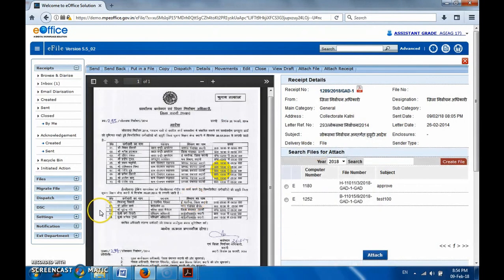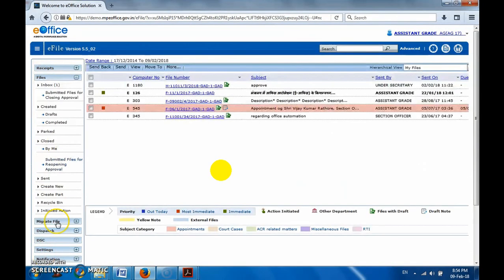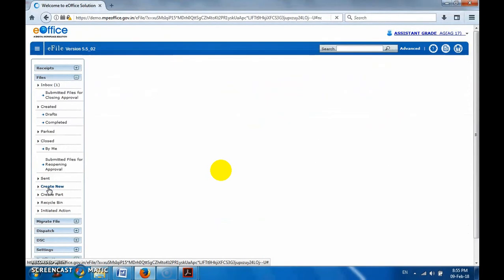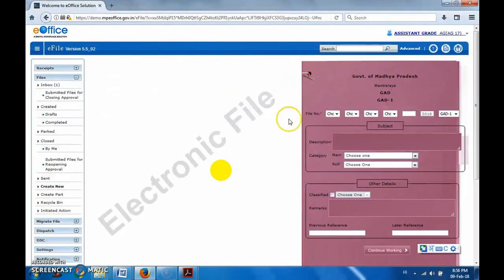So we'll go now to the file tab in the left panel. Here is the create new link, which will allow us to create a new file. If we click on it, the same pop-up will come up. Let it get open. Because of internet speed, it is getting delayed, otherwise it is very fast. Let it get open. This is useful when we have no reference and want to create a new file for some new purpose.